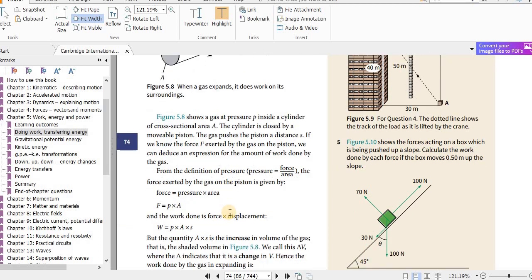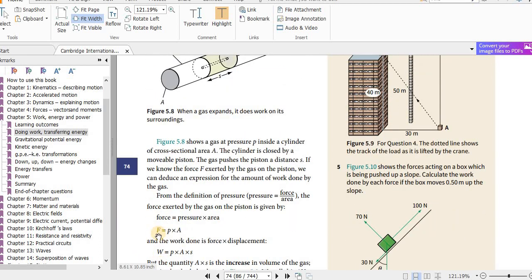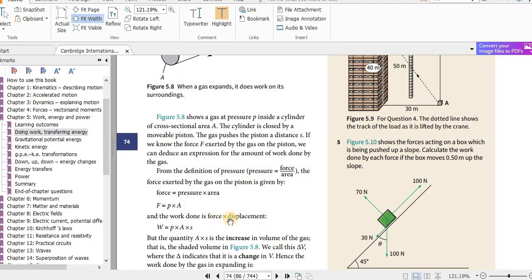Okay, so F equals pressure times area. You have learned this already. The equation for pressure is force divided by area, then force is pressure times area. The work done is equal to the force times the distance moved in the direction of the force, which we call the displacement.